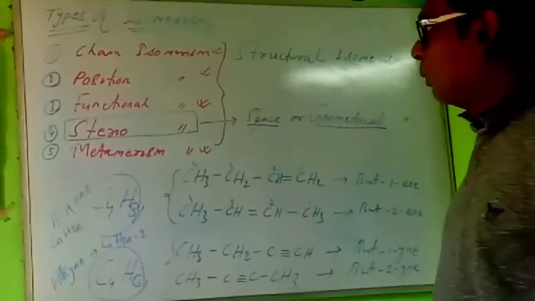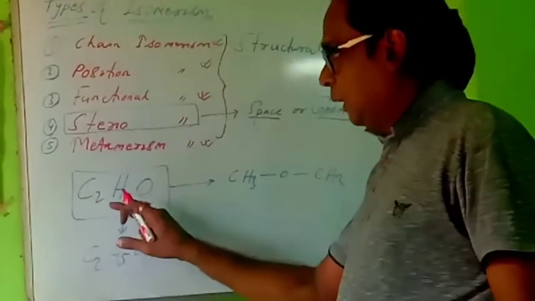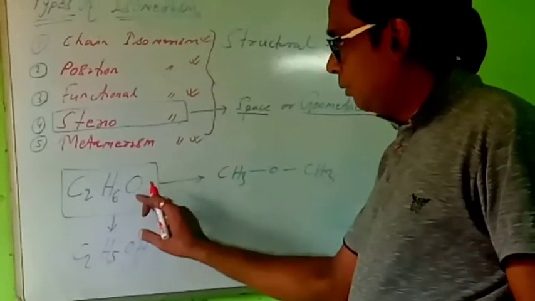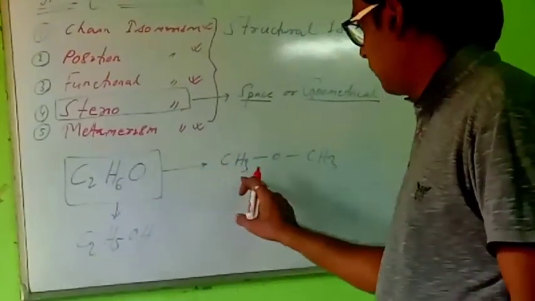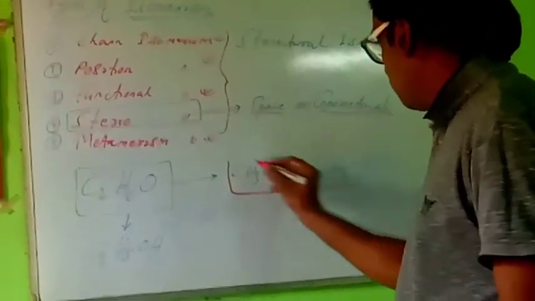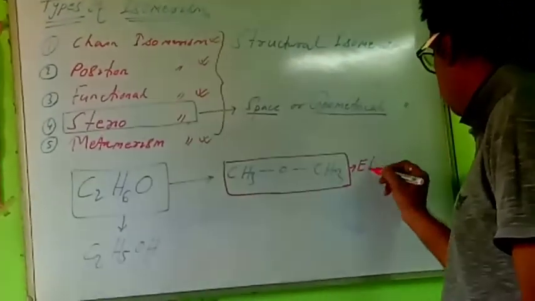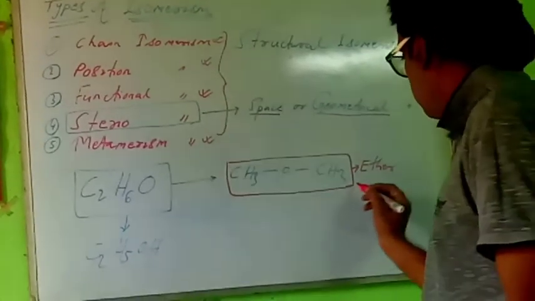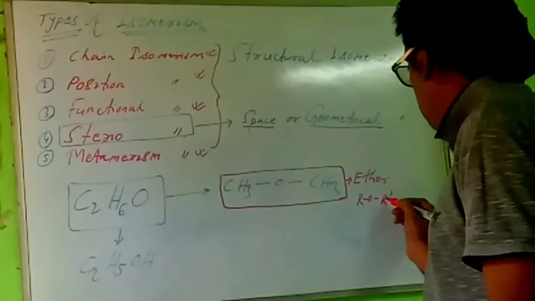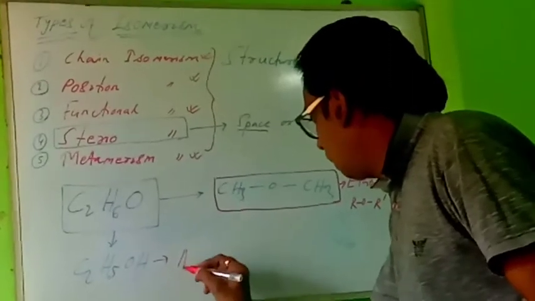Next, the last one I will discuss today is functional isomerism. I have already discussed C2H6O. This is a molecular formula. This compound can be written as CH3OCH3. This one belongs to the ether group. Ether means the formula is ROR', where R' may or may not be equal to R. But the other belongs to alcohol.